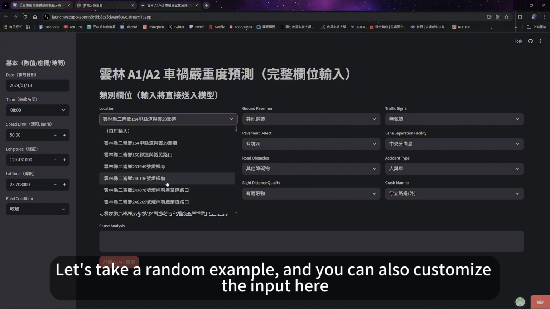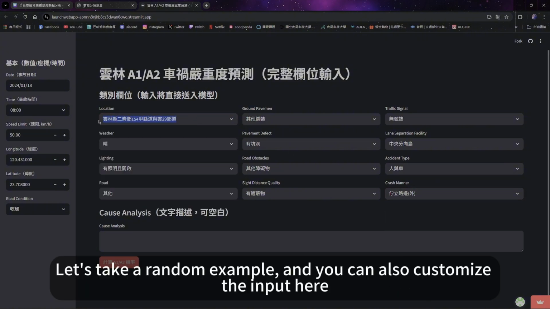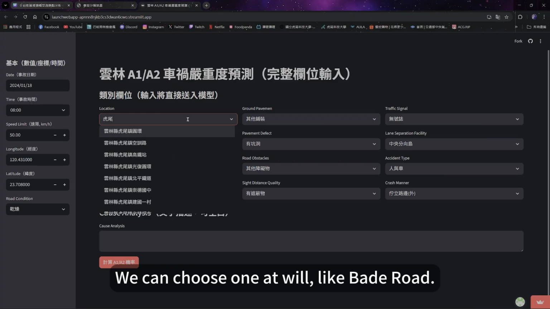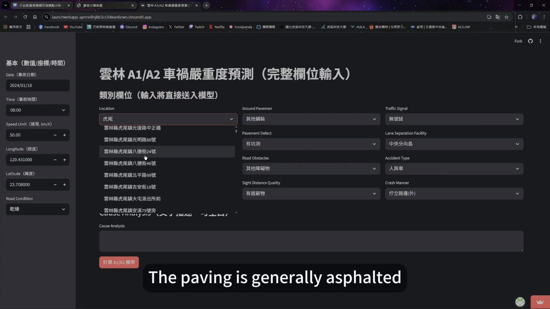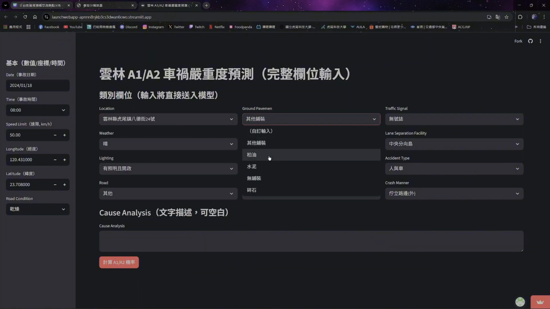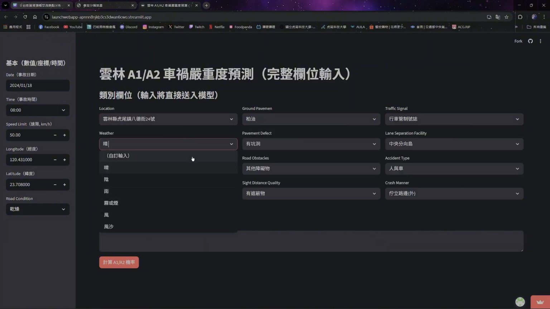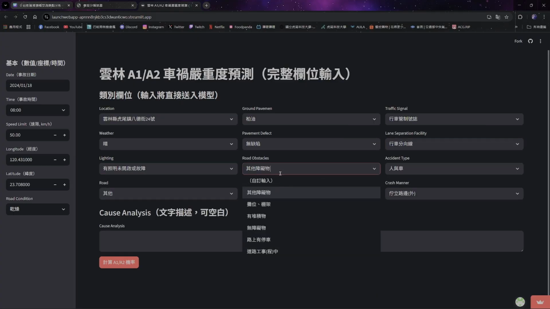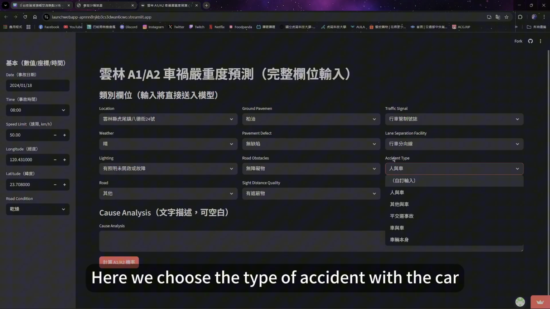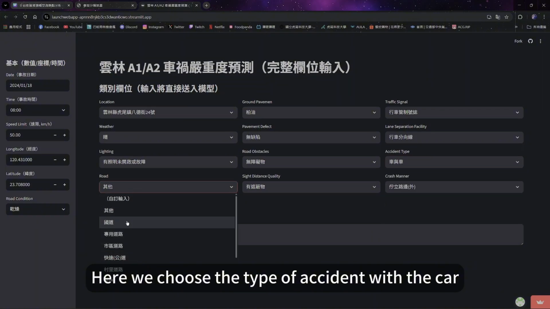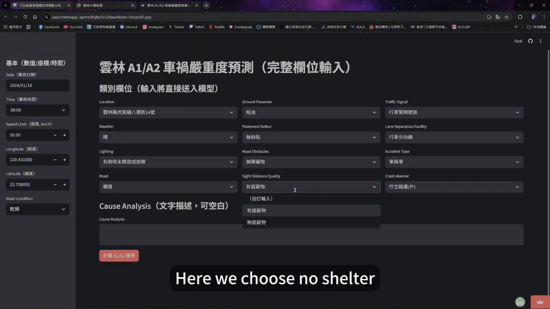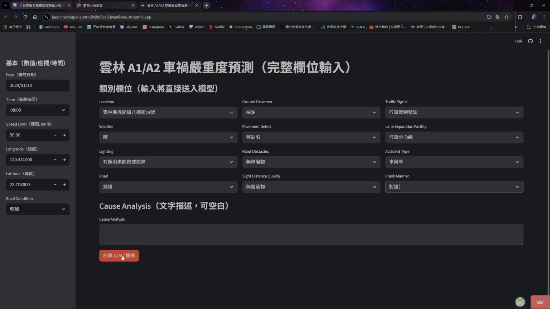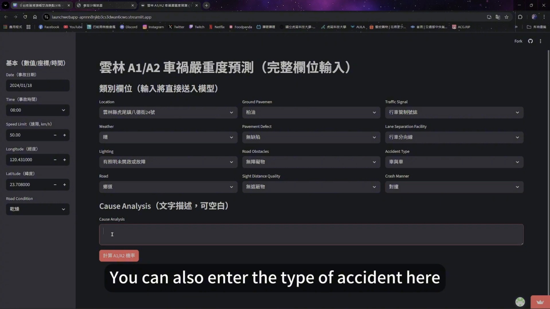Let's take a random example, and you can also customize the input here. We use Tiger Tail. We can choose one at will, like Bade Road. The paving is generally asphalt. Select the traffic control signal. Just choose one normally. Here we choose the type of accident with the car. We choose the road. Here we choose no shelter. Here we choose to collide. Then it's all entered. You can also enter the type of accident here.